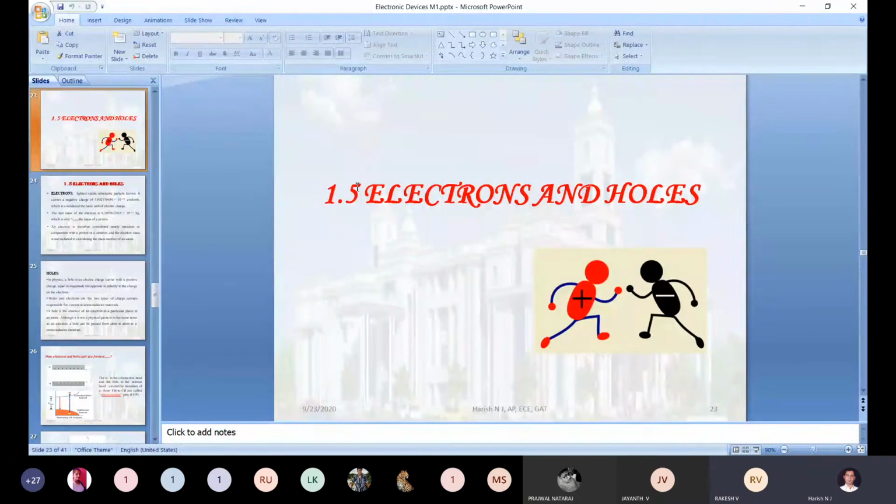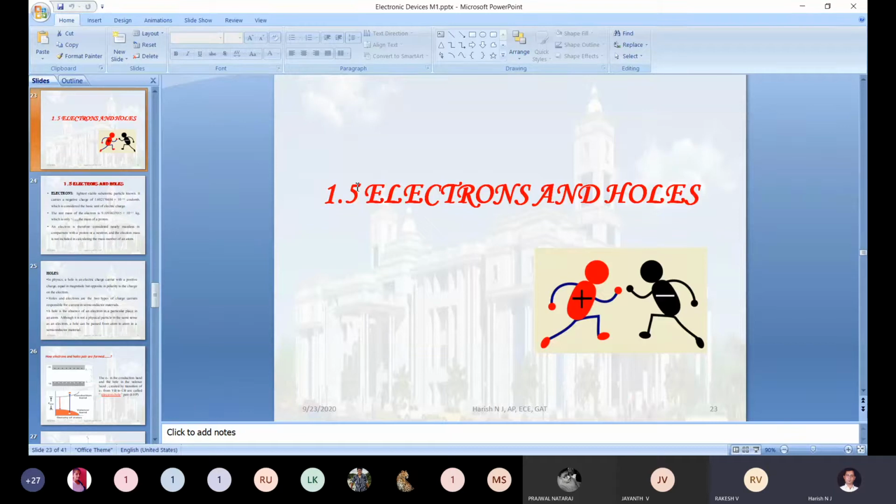Electrons are negatively charged, and holes are positively charged. Holes are created by displacement of electrons from one place to another, when the electron leaves behind a hole, which is positively charged. Okay, that vacancy you called a positively charged. Will you elaborate a little bit why that vacancy is treated as a positive charge carrier?